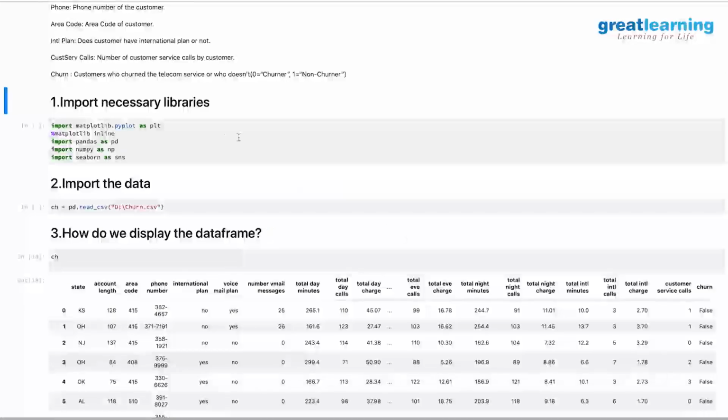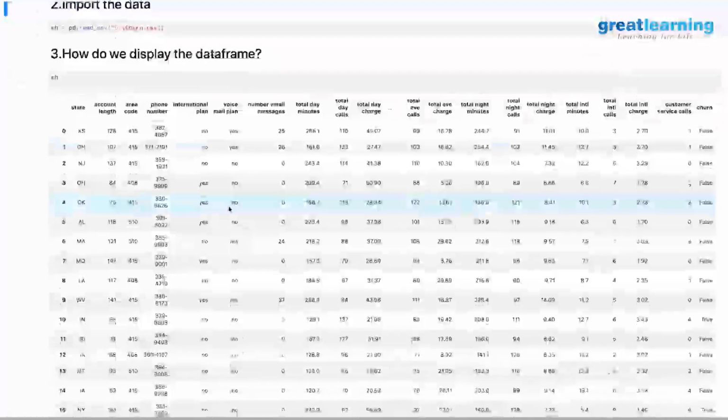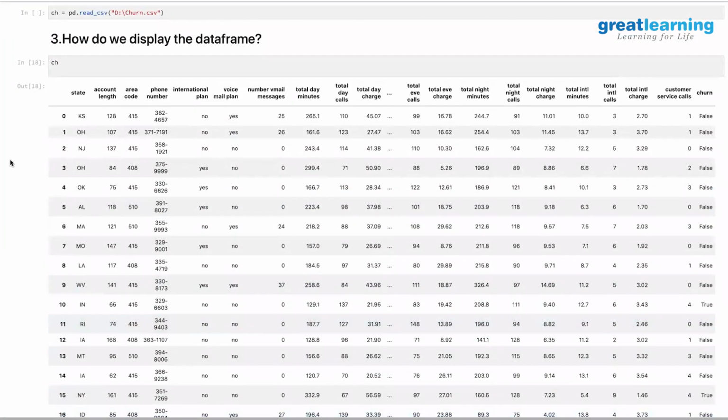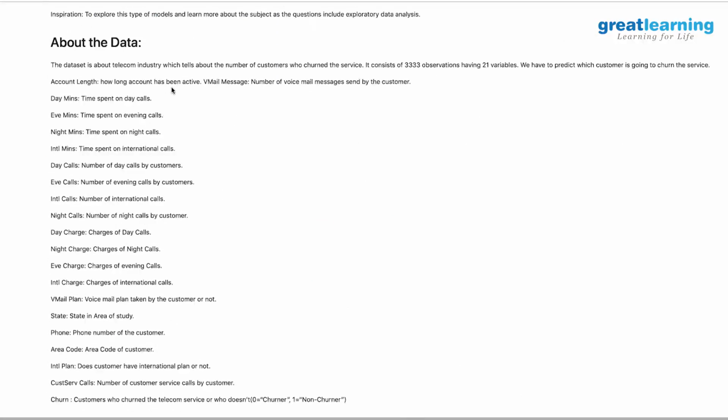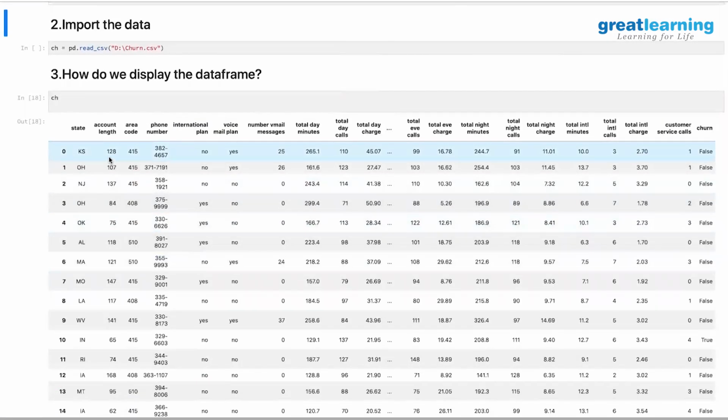Good. So now jumping into the actual data. Again, we imported Matplotlib, pandas, NumPy and Seaborn libraries as usual, the standard ones. Then you read the churn data file from your data set. Then you look at how your data looks. So you have state, account length, which is how long the account has been active. I'm assuming this is months, so let's take this as months for simplicity's sake, as it is not provided. Then which area this customer belongs to, the phone number, whether they have international plans. So all the data that we touched upon is there.